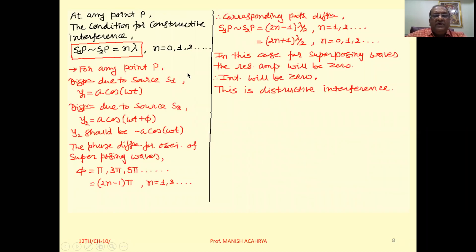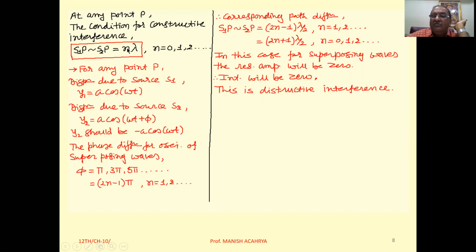So here we can say, on the screen at any point, the condition for constructive interference is that the path difference S1P minus S2P is n lambda, where n equal to 0, 1, 2, 3.